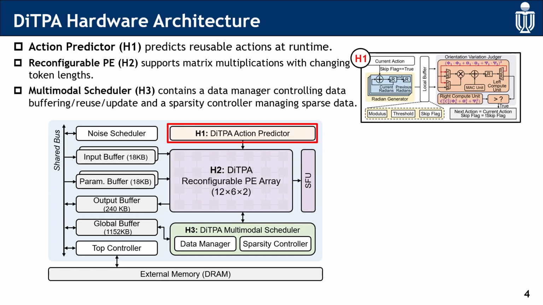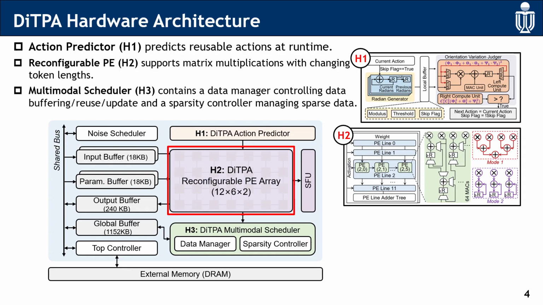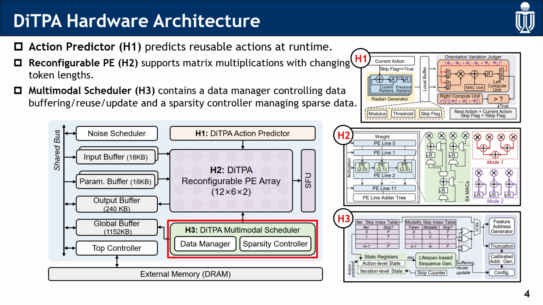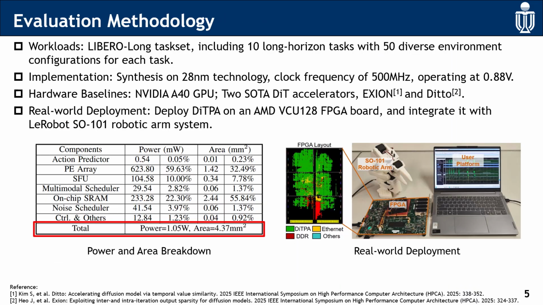The first feature is the action predictor, which can predict reusable actions at runtime. The second feature is a reconfigurable PE array that can support matrix multiplication with changing token lengths. The next feature, the multimodal scheduler, contains a data manager to control data buffering, reuse, and update, and a sparse state controller to manage sparse data. Here is our evaluation.